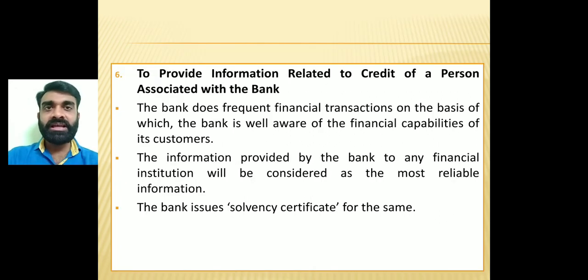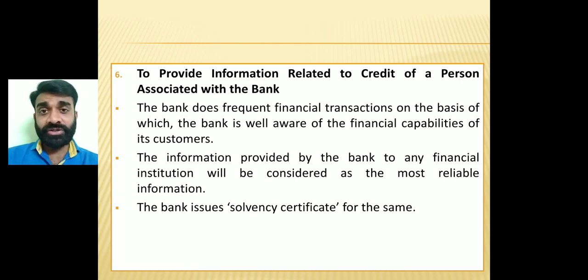Then, to provide information related to the credit of a person associated with the bank. See, understand this thing. As I carry on with the example, I have a bank account with my Lunsukui branch of Bank of Baroda. Right now I'm in need of money, I'm in need of a loan, and I'm going to another bank.